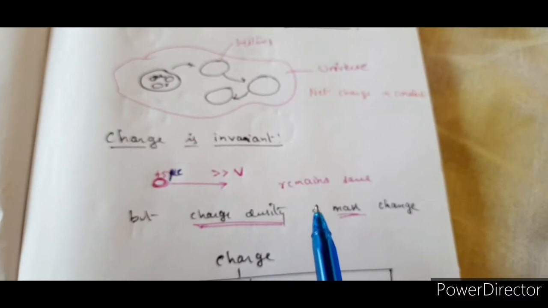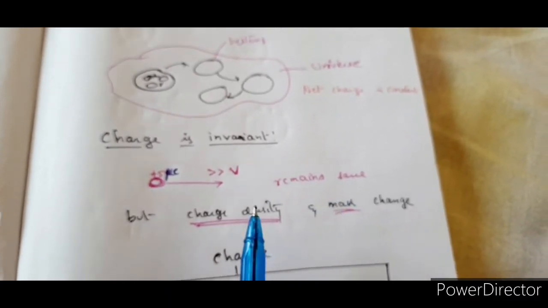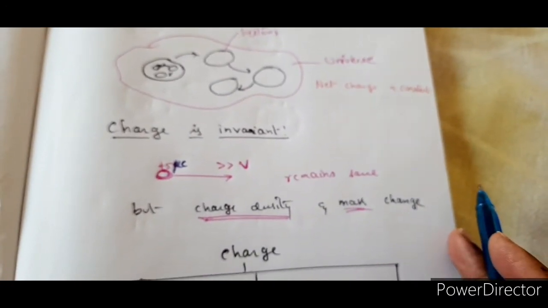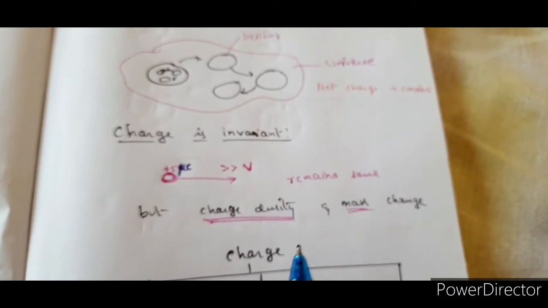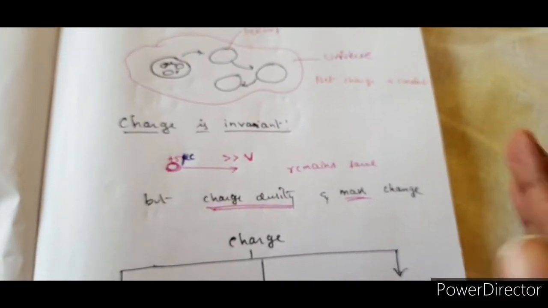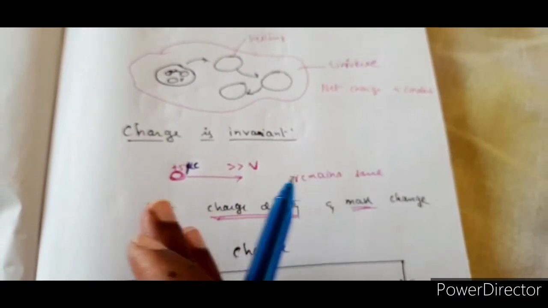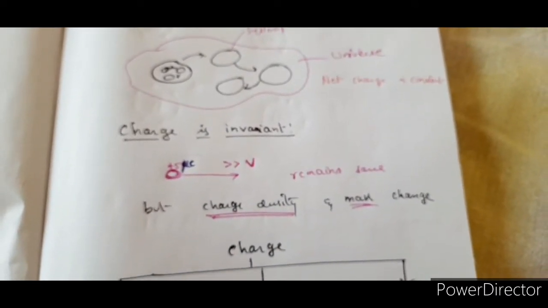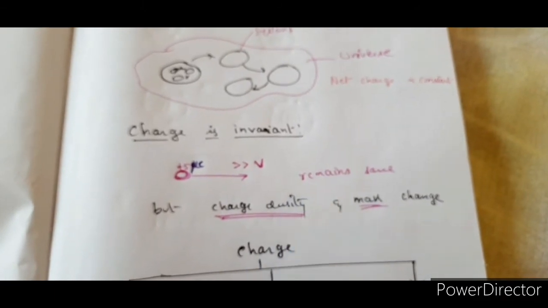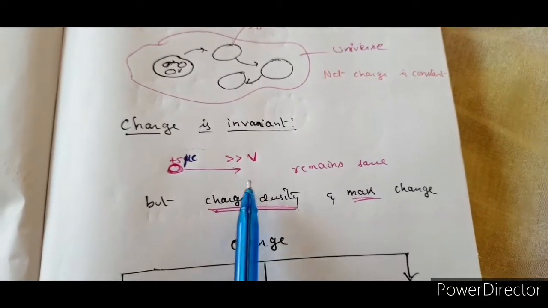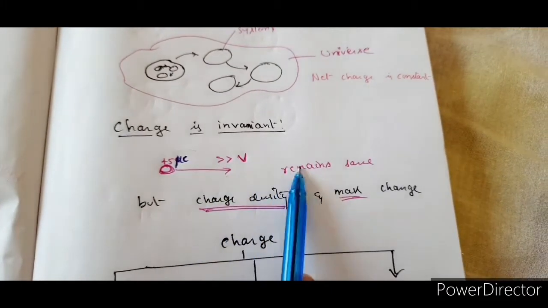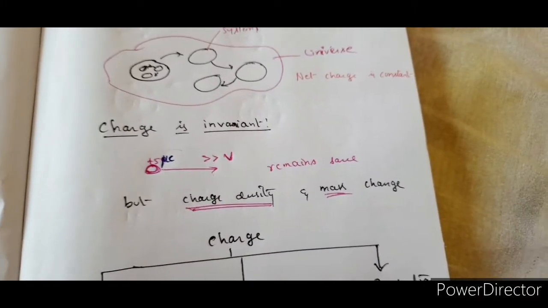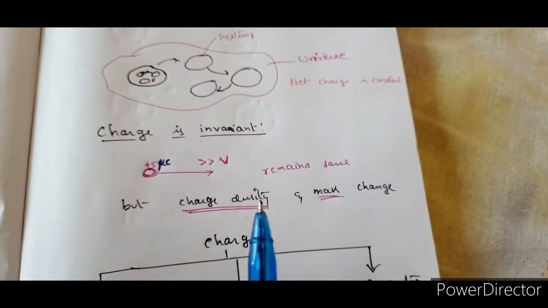Rest mass is different, and the mass which is moving with the speed of light is different. That means there we take mass to be increasing. Even though when we talk about charge and mass as the basic properties of matter, here we can see that charge remains the same. It is not going to change with the speed. Charge of a body is not going to change with the speed.